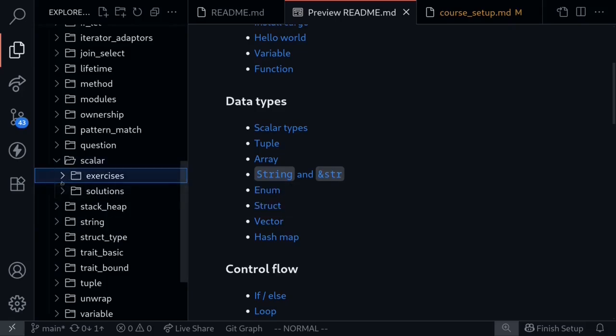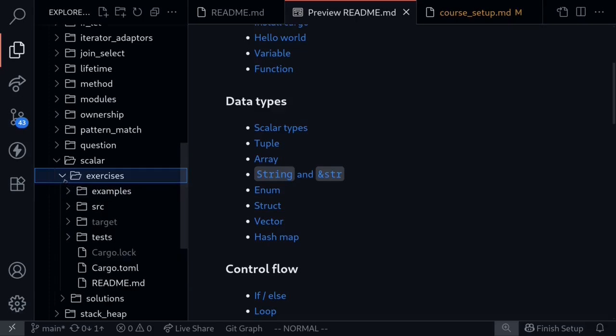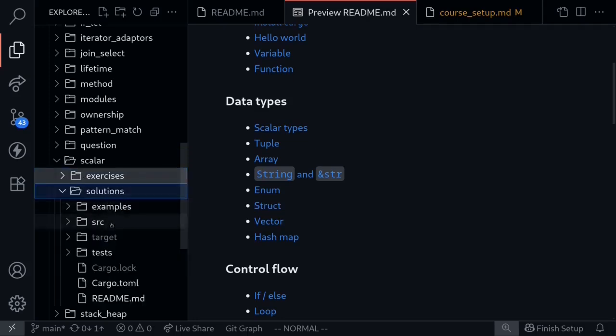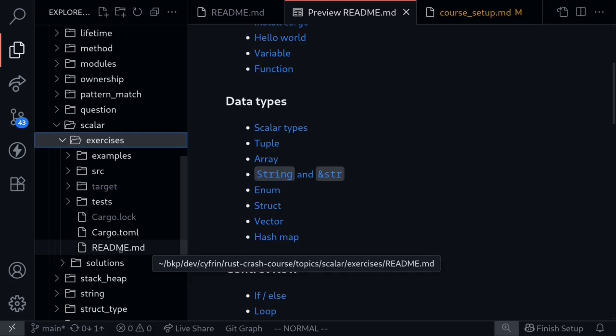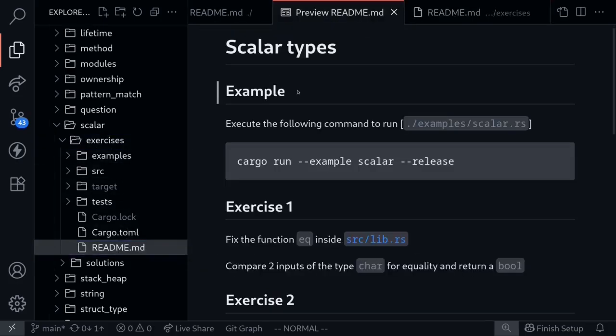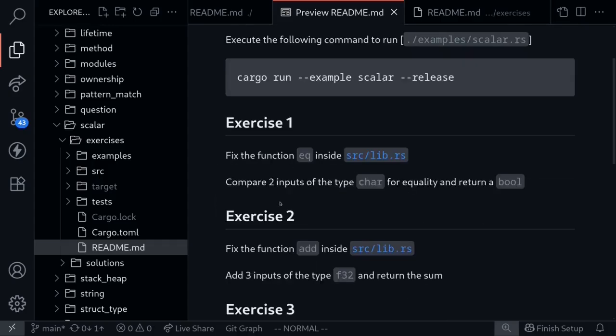The files inside both of these folders are almost the same. The only difference is exercises is where you will write your code. And if you're getting stuck, you can look at the files inside the solutions. Here you'll find the solutions to the exercises. To do the exercises, you'll find a README file. For example, clicking on Scalar exercises readme.md. This will give you instructions on how to execute the example and how to do the exercises. For example, here we have exercise 1.